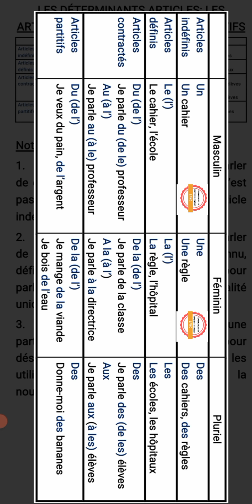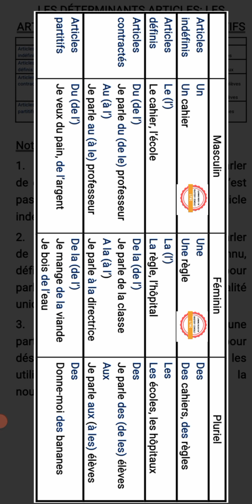A ruler. Nous avons le pluriel, soit masculin pluriel ou féminin pluriel. Des, nous avons des cahiers, des règles, that is plural form, either masculine plural or feminine plural. We have some notebooks, some rulers.